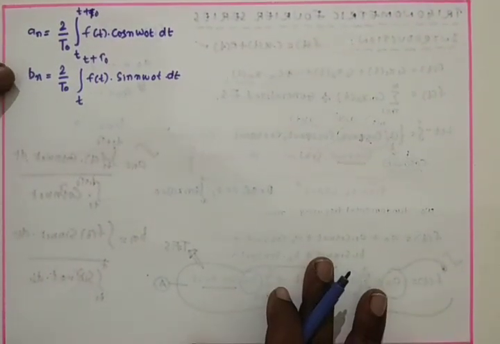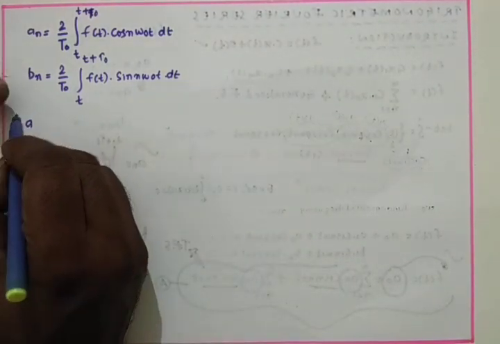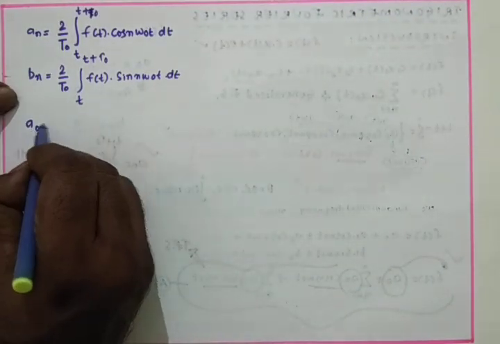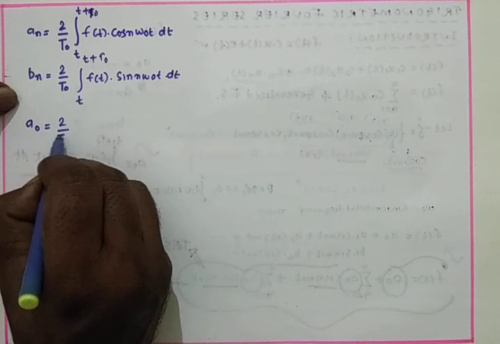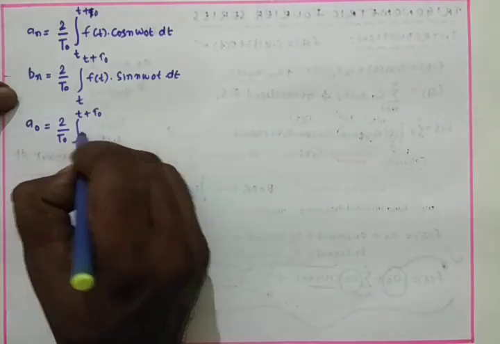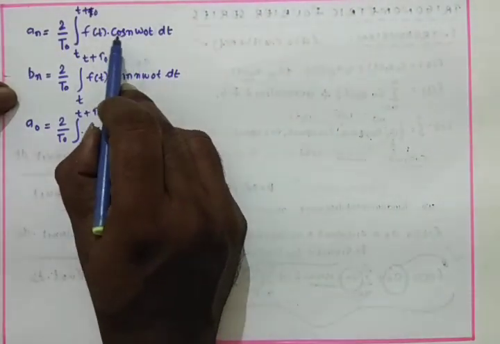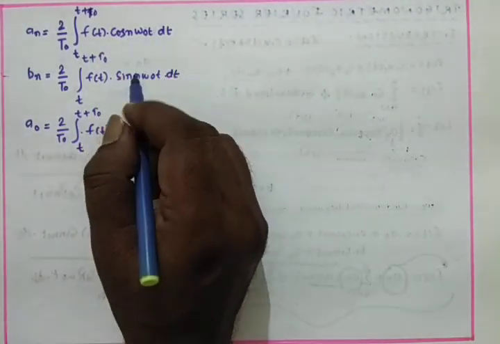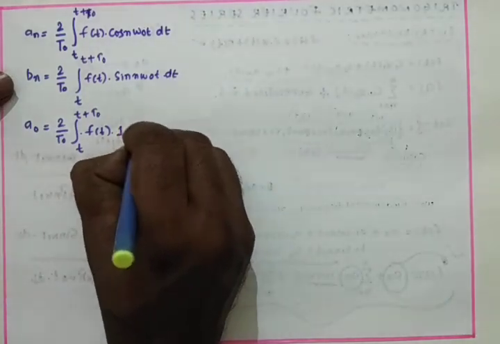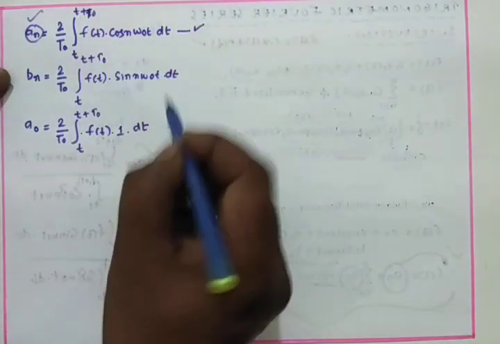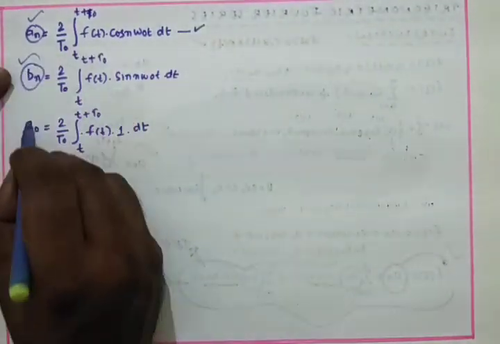Now we have to go with a naught. Simply replace n with 0, so that a naught is equals to 2 by t naught, integral t1 to t1 plus t naught, f of t into cos 0, and cos 0 will be 1 only, so it will be like this. So by using this equation we can determine an, by using this equation we can determine bn, and by using this equation we can determine a naught.